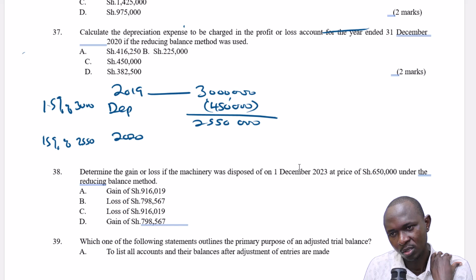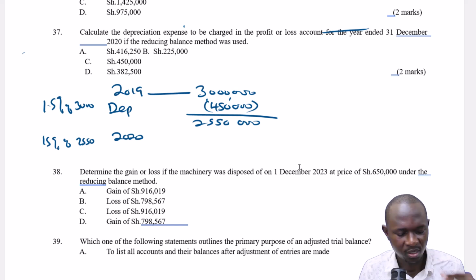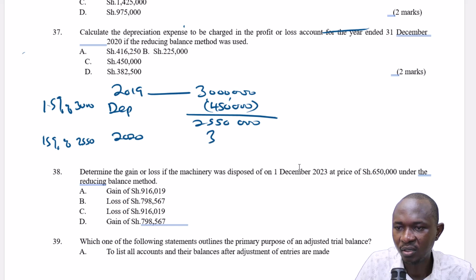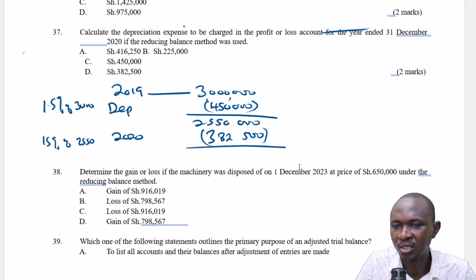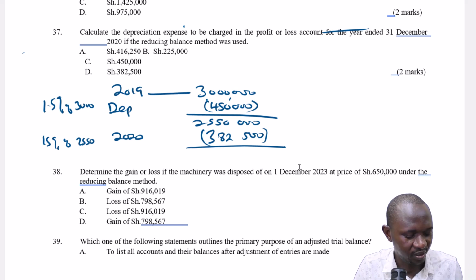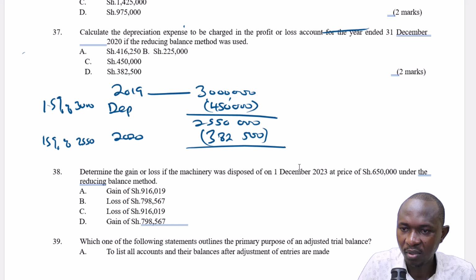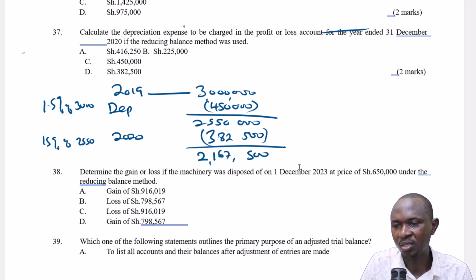So 15% of 2,550, that will be 0.15 times 2,550. This gives us 382.5. 382,500. That will be the depreciation for 2020. So by the end of 2020, the balance will be 2,550 minus 382.5. This will give us 2,167,500. That will be the closing balance, 2,167,500.